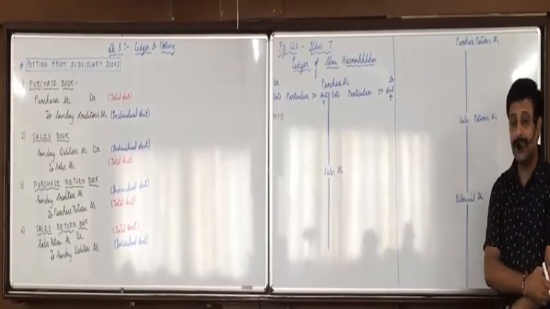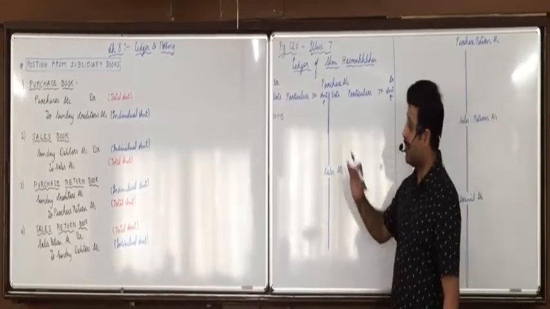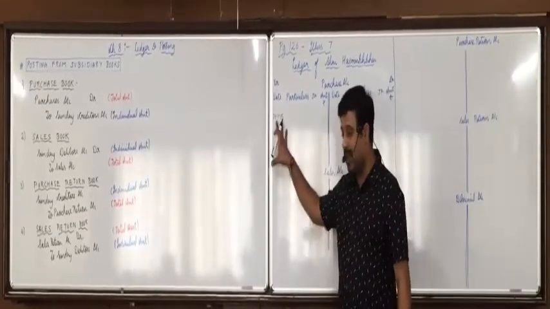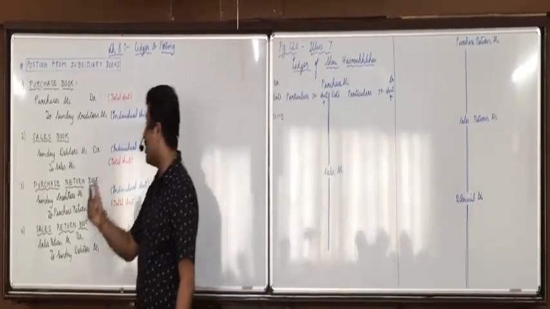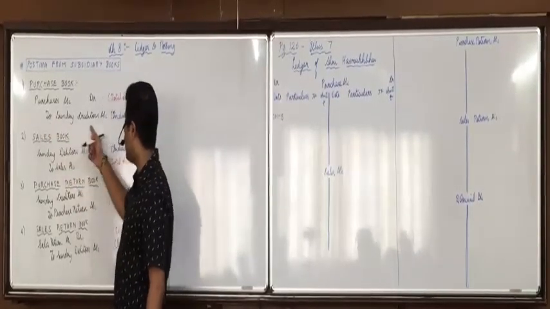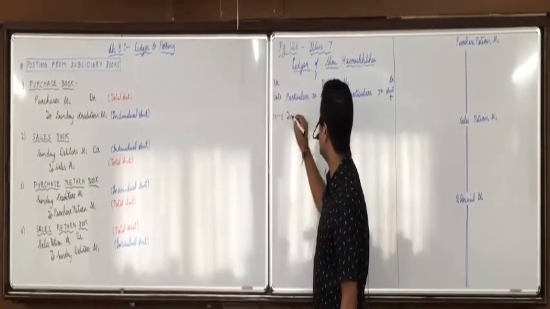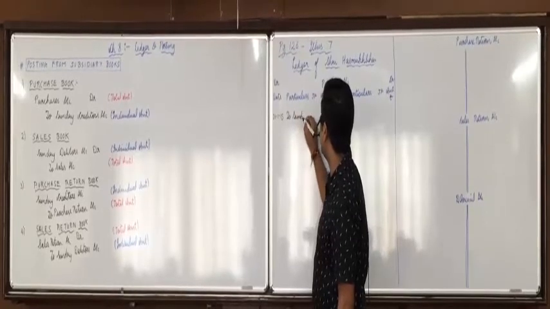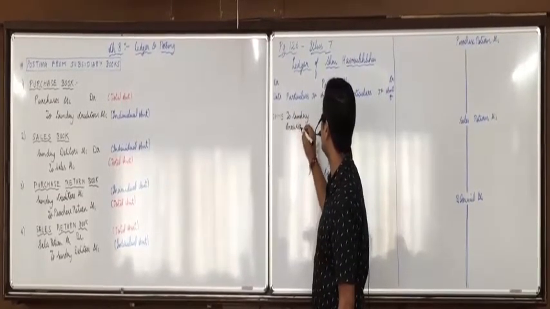Any confusion in this? Rule 1, write on the same side. Purchase account debit, so in purchase account we write on debit side. Did you write this? Yes. Rule 2, write the name of opposite account. What is the name of opposite account to sundry creditors account? So you will write to sundry creditors account.